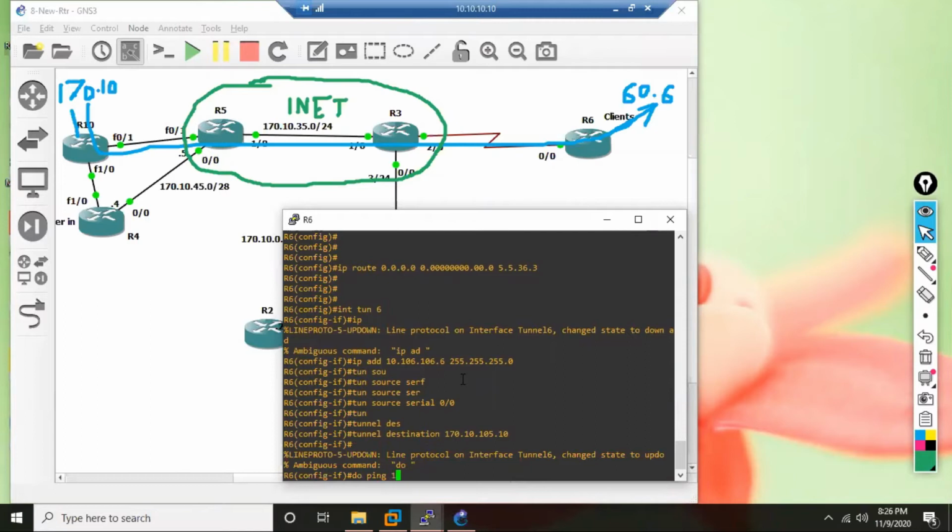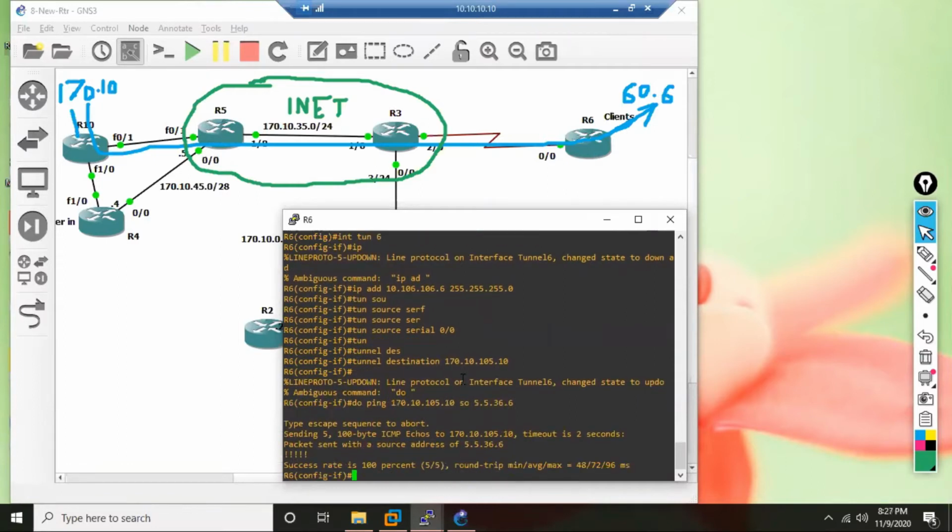So I say ping 170.10.105.10, with source my own public IP 5.5.36.6. And you see this ping is a success. If you have reachability across the internet, if any two devices are reachable across the internet on their public IP, then can you set up a tunnel between them? Yes.